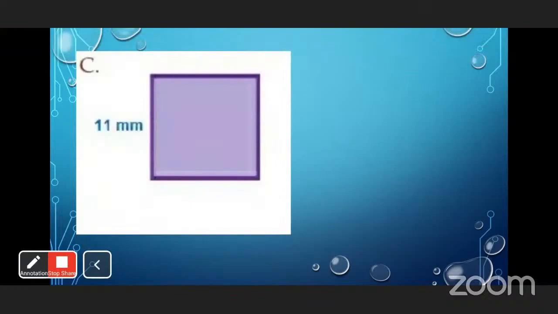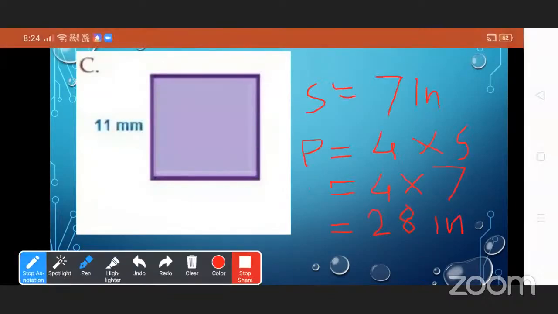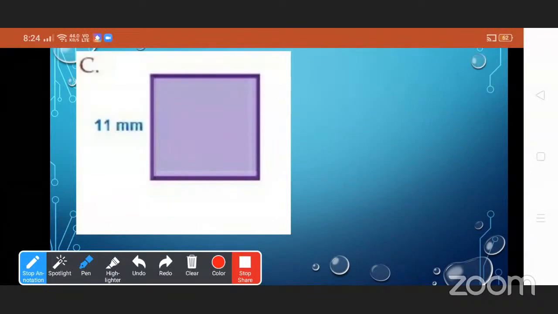Now see the next one. Side of the given square is here. Tell me the side of the square. S is equal to how many millimeter? See here, this is the side of the square. S is equal to 11 millimeter.